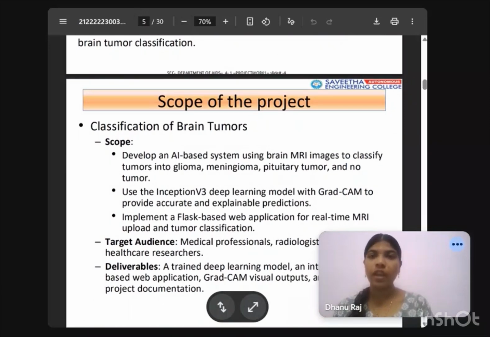Scope of the project. Now coming to the scope, the project is to develop an AI-based system using brain MRI images to classify tumors into glioma, meningioma, pituitary tumor, and no tumor. We use the Inception V3 deep learning model with GradCam to provide accurate and explainable predictions and implement a Flask-based web application for real-time MRI upload and tumor classification. The target audience includes medical professionals, radiologists, hospitals, and healthcare researchers.